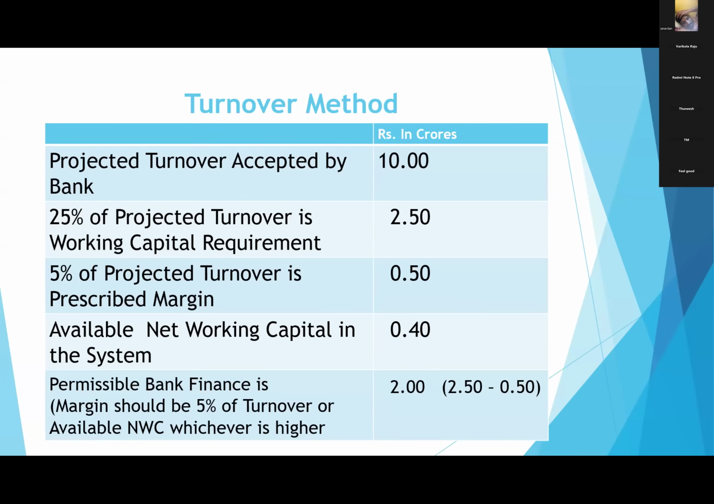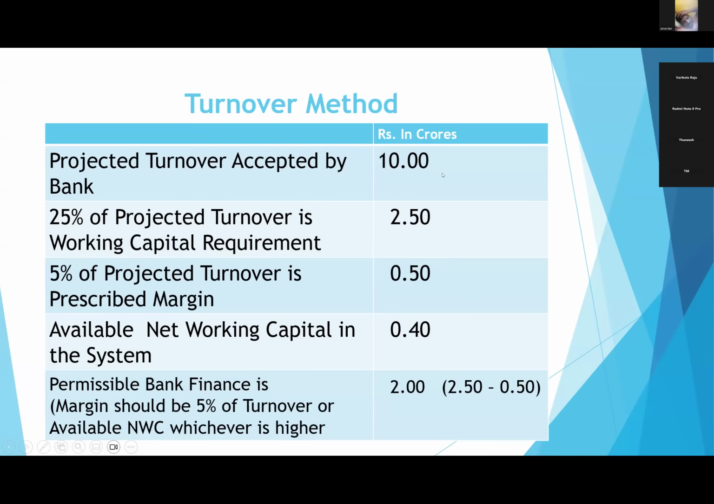Out of this requirement, some the party has to bring as margin and some we will give as loan. How much does the party have to bring? 5% of projected turnover, it is the prescribed margin. Out of 10 crores, 5% is 0.5 crores. So 0.5 crores is the margin. 2.5 crores is the working capital requirement, 0.5 crores is margin, and we can sanction this 2 crores. This is what we call permissible bank finance.